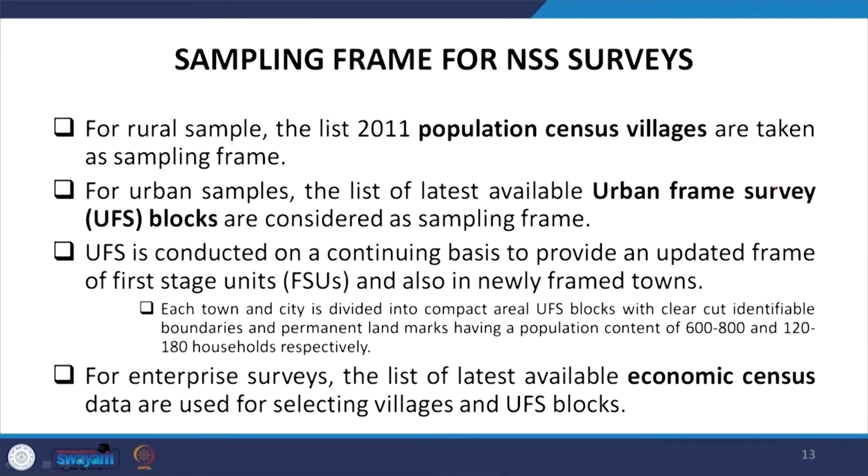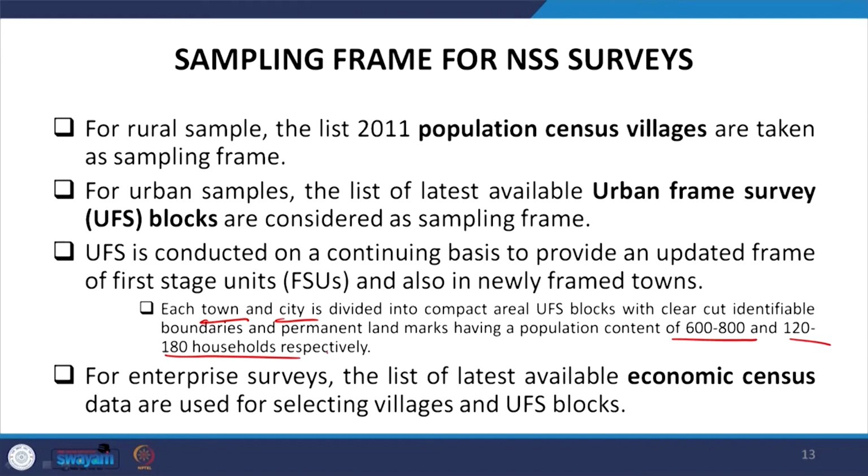Okay. So, each town, let me have a clarification on it. Each town and city is divided into compact areal UFS blocks by area, but how these areas are defined and how these are actually classified depends on whether it is a town or a city. The boundaries are defined by their population content of 600 to 800 if it is a town, and 120 to 180 households if it is a city.